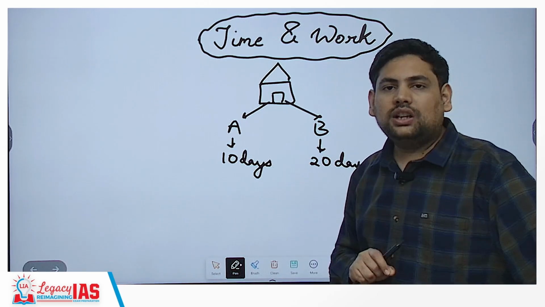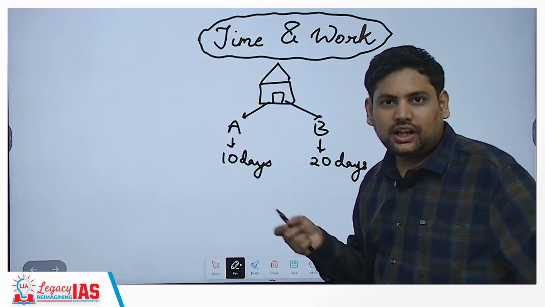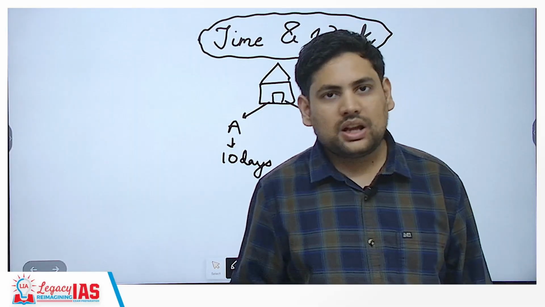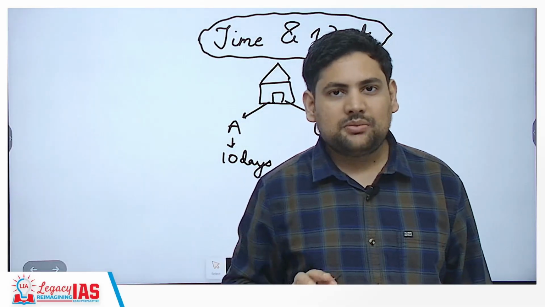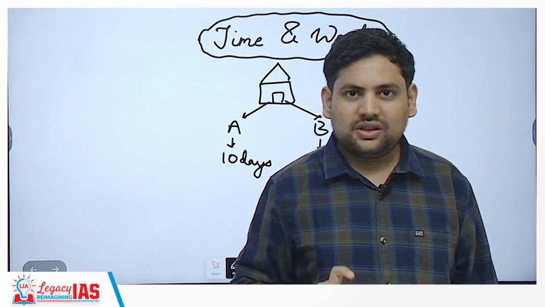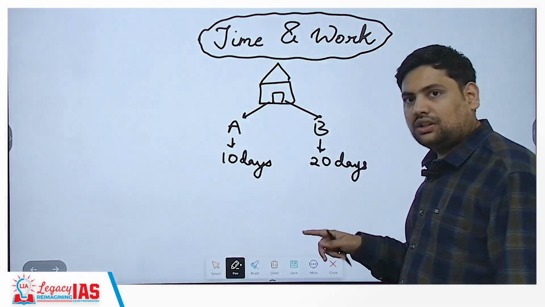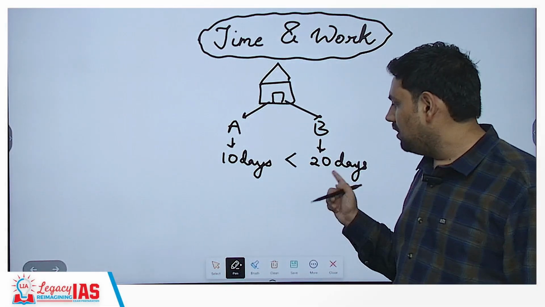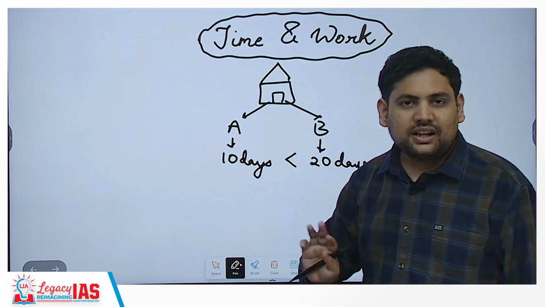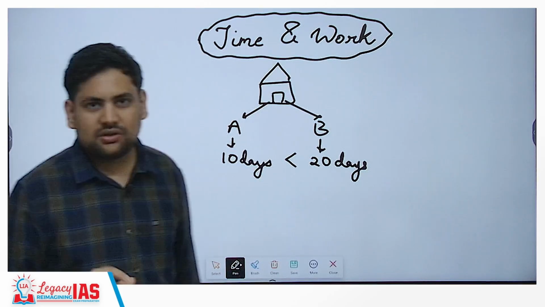Now usually when things are more, they are better, correct? Like the calorific value higher, it means it is a better fuel. Speed higher, that means it is a better vehicle that is running. So our intuition is that if something is more, it is good, correct? Now here you are getting it opposite. So even though 20 days is more than 10 days, he is more efficient. You understand why it is so, but this gets sometimes tricky to think and calculate.